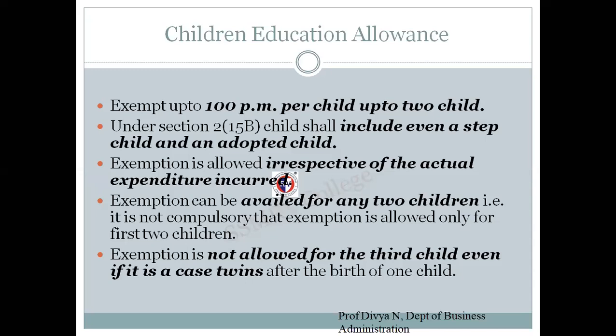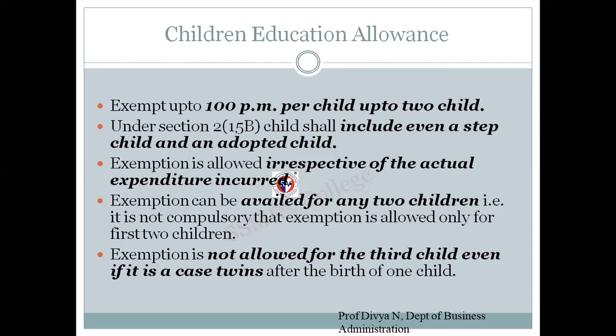And exemption can be availed for any two children. That is, the exemption is allowed only for the first two children. So if a particular employee has more than two children, the company is not bothered for what purpose he is using the allowance given. It is just going to provide payment towards two children. It is not bothered whether it is paying for the first child, the second or the third. The last point says exemption is not allowed for the third child, even in case of twins after the birth of one child.